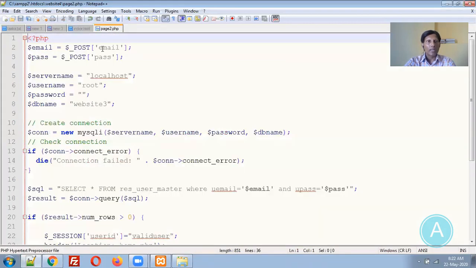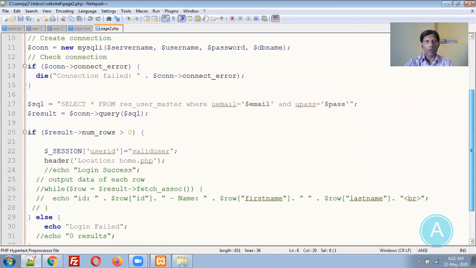So here the email will come and pass will come. This is going with localhost, root, and website 3. Website 3 is my database name. Remember, we have prepared the folder website 4 in our htdocs. So in a URL we will use website 4, but in case of the database we have the website 3 database. So do not be confused in that particular part.